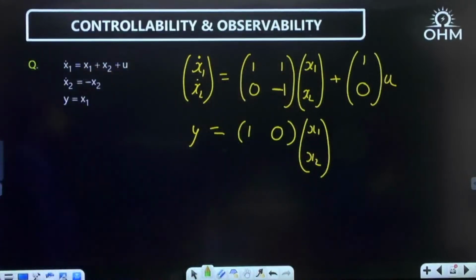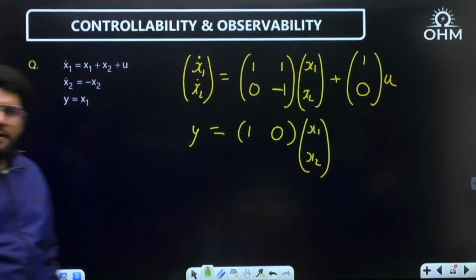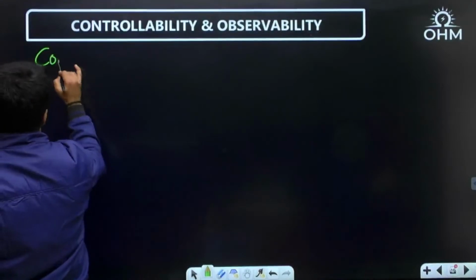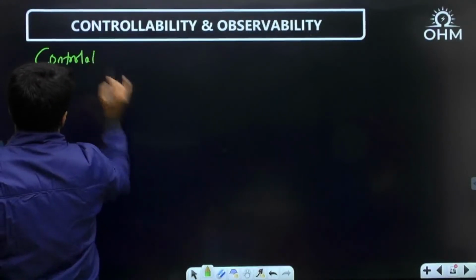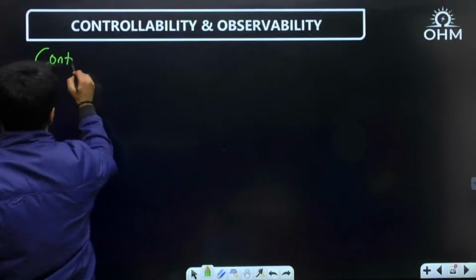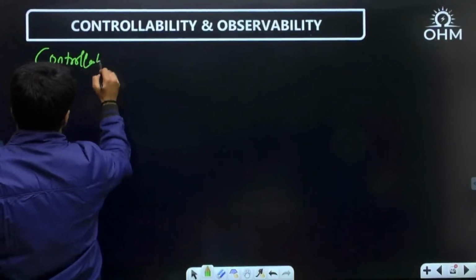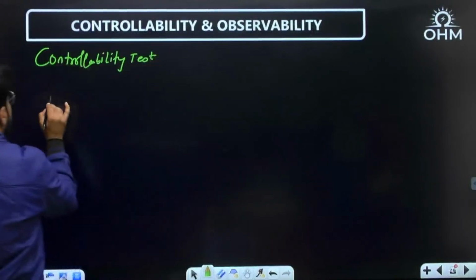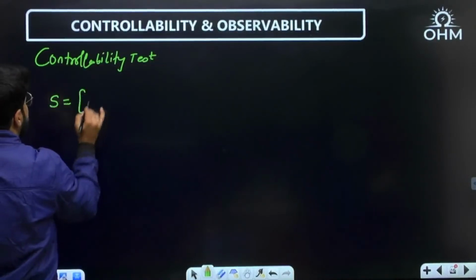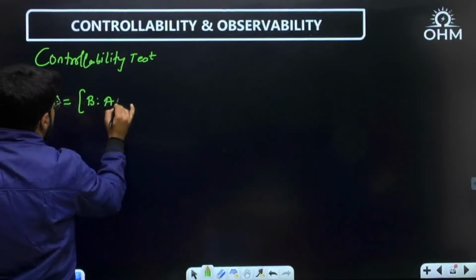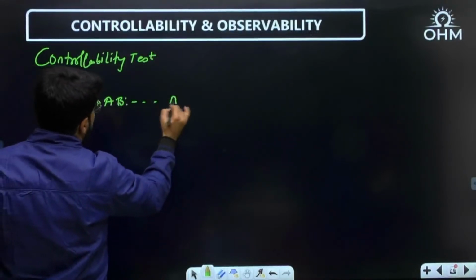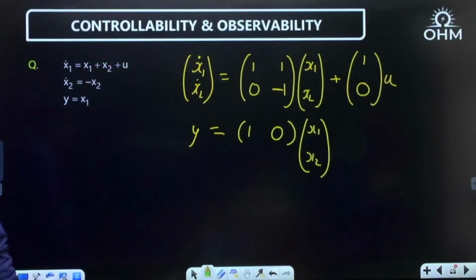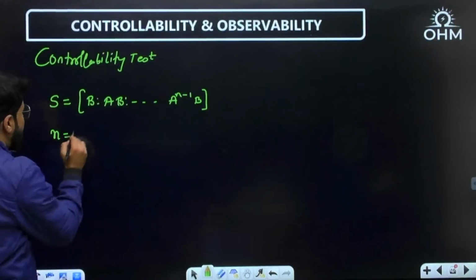All right. Now, observability and controllability both are required. Let us start with the controllability calculations, the controllability test. Now see, dear, the controllability matrix S is given by B, AB up to A power n minus 1 into B. But what is the type of system right now? It is a second order system, n equal to 2.